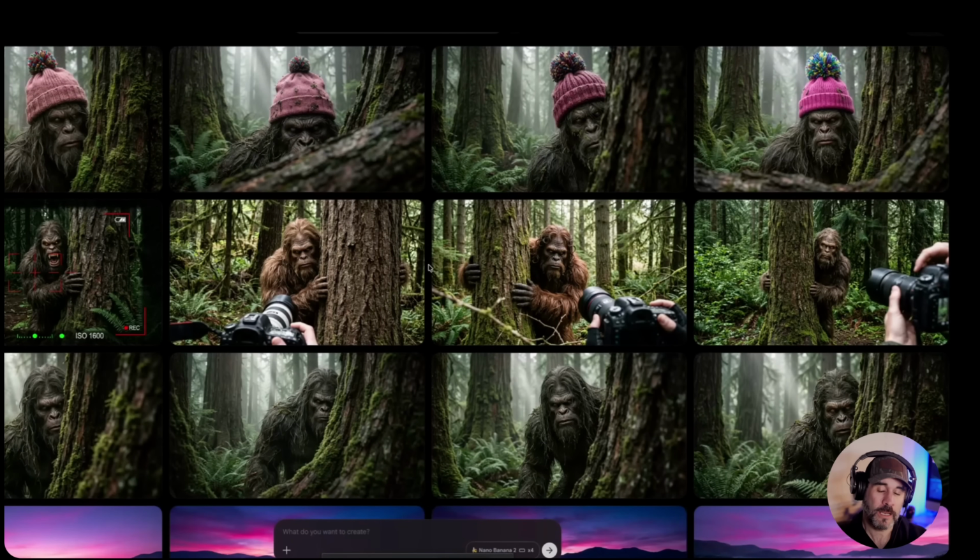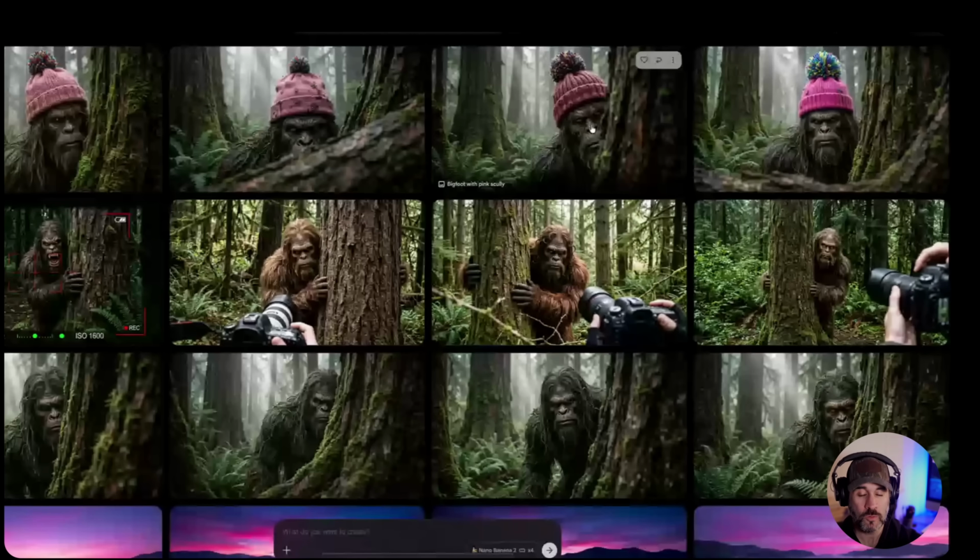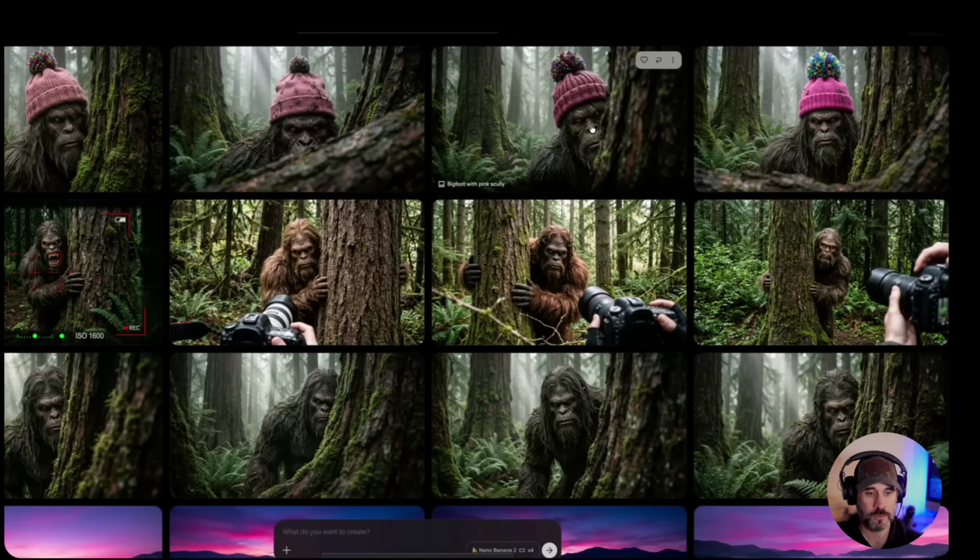And again, for those of you that have messed around with AI and it adds in these things, like adds the camera in there, obviously the camera wouldn't be there if you were taking a picture of the Bigfoot, right? You wouldn't see that unless somebody was standing behind you or in front of you. But that's not what we said, right? We just said basically, a Bigfoot hiding behind a tree that I'm taking a picture of, that's staring at me. The JSON code got that. Even with the hat, there's no camera in the picture, there's nothing. And I think it looks better. I think it looks more real. I think it looks more like what I was expecting. And that's what you should also see when you start to do this yourself.